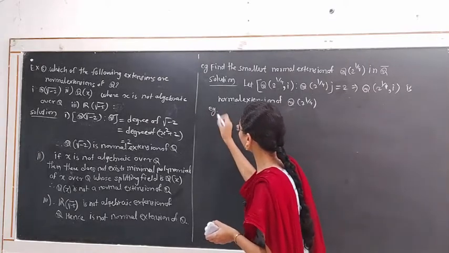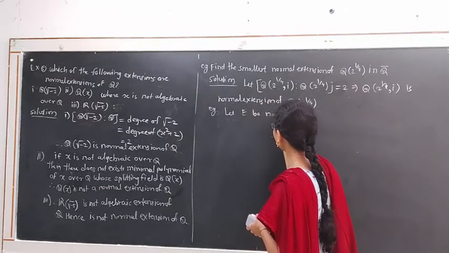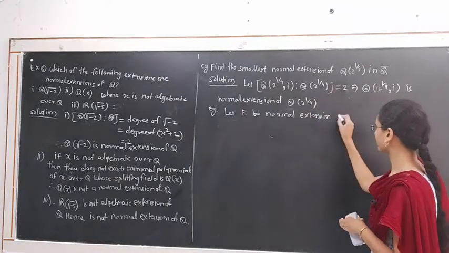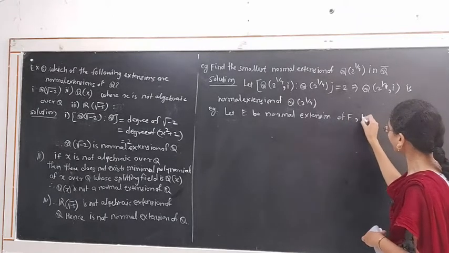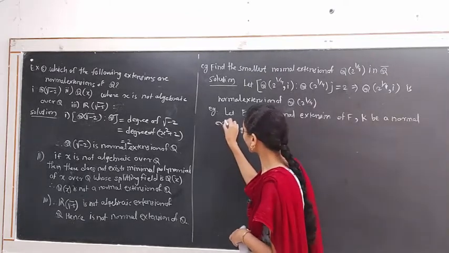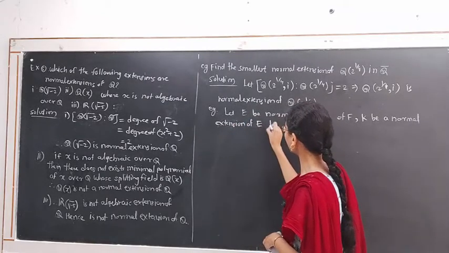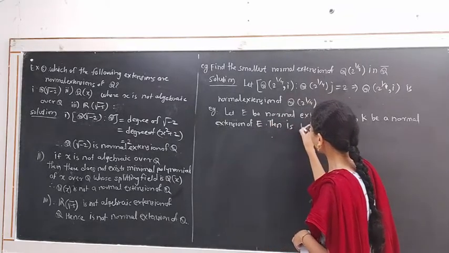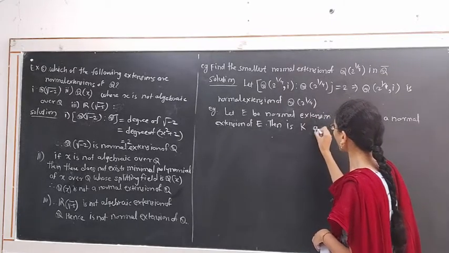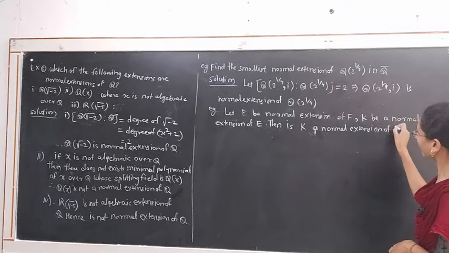The last example is, let E be a normal extension of F, and let K be a normal extension of E. Then is K a normal extension of F?